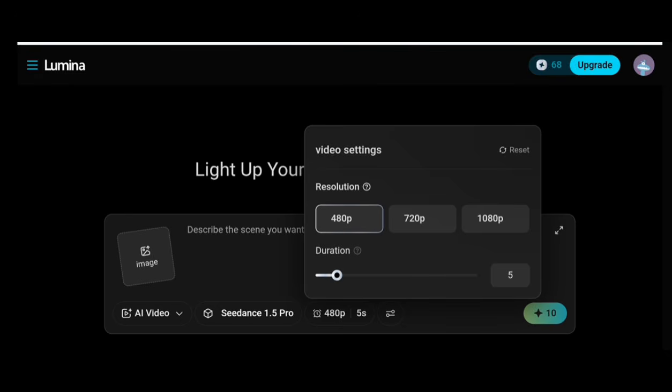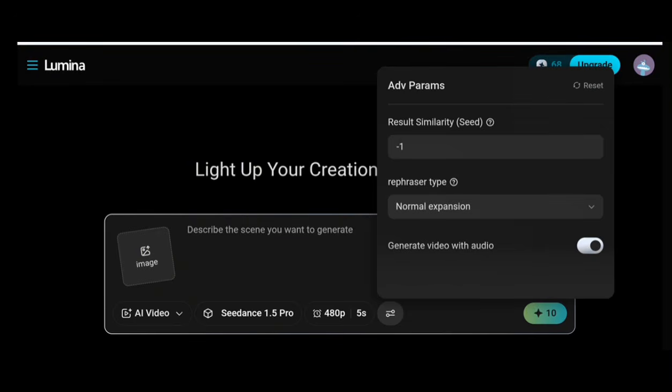Then if you click on these two dotted lines, you can choose to generate your video with audio. As you can see, this part needs audio, and then it's asking how many results you want. You can leave it at one. Do you understand? But something I observed, I can't find the aspect ratio here. Thank God we already have our pictures in our aspect ratio, so you're going to have to add it in your script. I can't find the aspect ratio right here, so we'll just add it to our script.